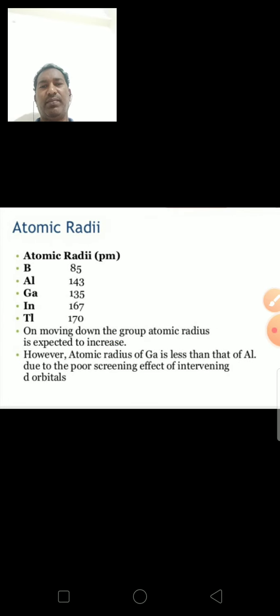Atomic radius in pm: boron 85, aluminum 143, gallium 135, indium 167, thallium 170 pm. On moving down the group, atomic radius is expected to increase. However, the atomic radius of gallium is less than that of aluminum.